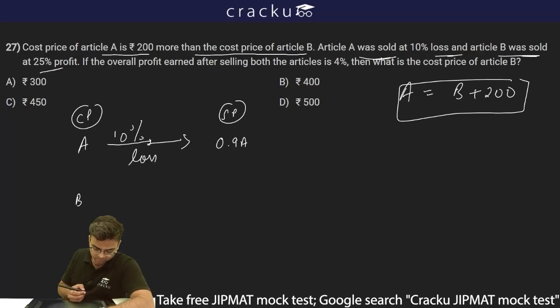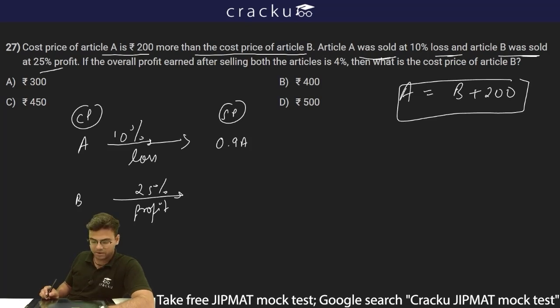For B, the cost price was B, but there was a 25% profit. Therefore I can say selling price will be 1 plus profit percentage into cost price. So this will be 1.25B. So this was selling price for A, selling price for B.